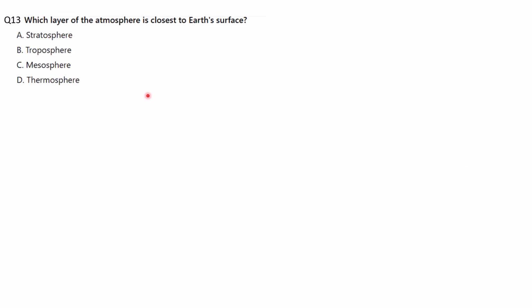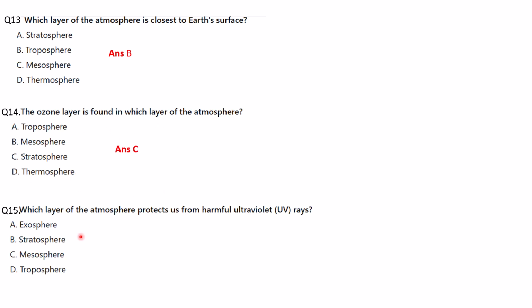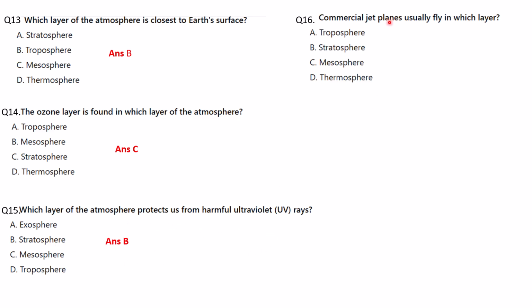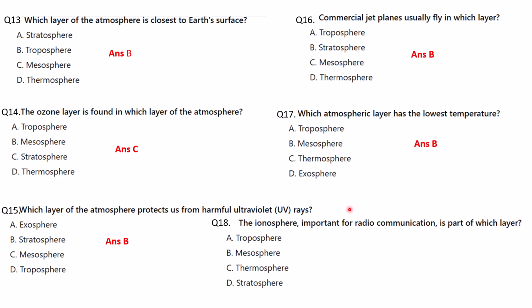Now let's see some MCQ questions again. Which layer of the atmosphere is closest to the earth's surface? It is troposphere. The ozone layer is found in which layer of the atmosphere? It is stratosphere. Which layer of the atmosphere protects us from harmful ultraviolet rays? It is again stratosphere. Commercial jet planes usually fly in which layer? It is stratosphere. Which atmospheric layer has the lowest temperature? It is mesosphere. And the ionosphere, important for radio communication, is part of which layer? It is thermosphere.